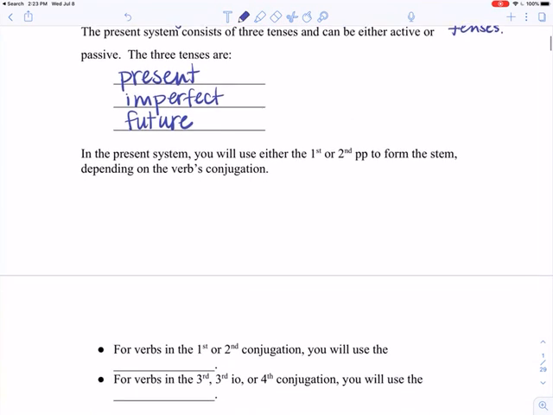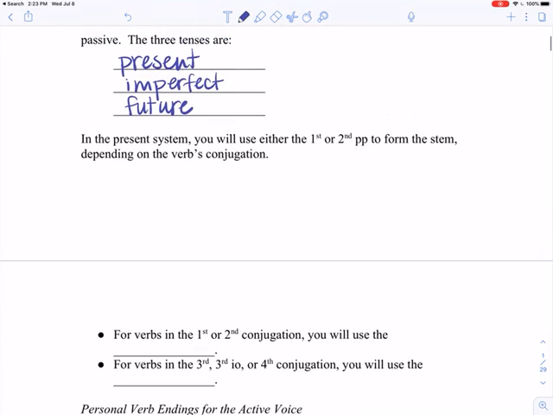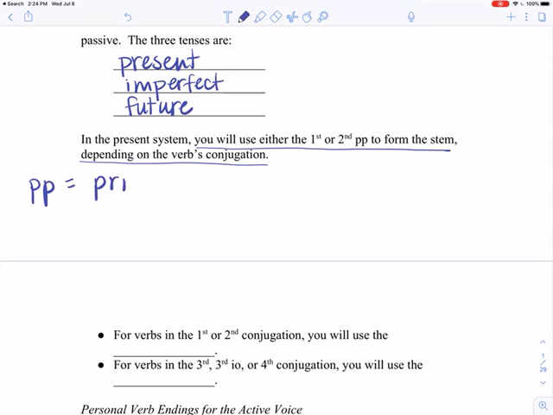So in the present system, you are either going to use the first or second principal part to form the stem, and that depends on the verb's conjugation. Something that we'll delve a little deeper into later this week is this idea of PP equals principal parts.